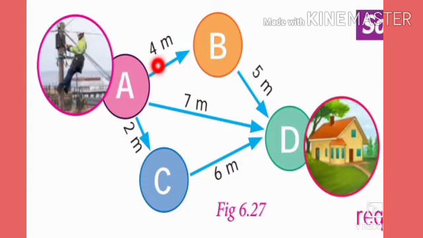So here we can easily find that A to D is the minimum cable. So minimum cable required is A to D.